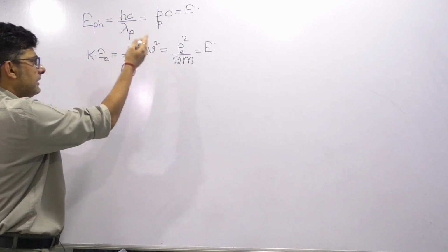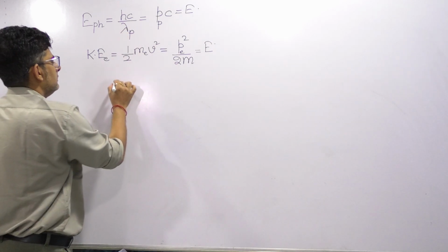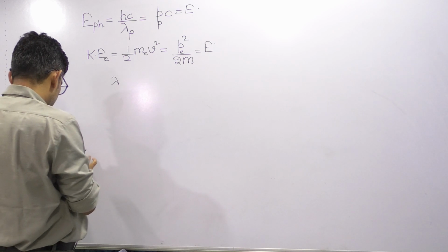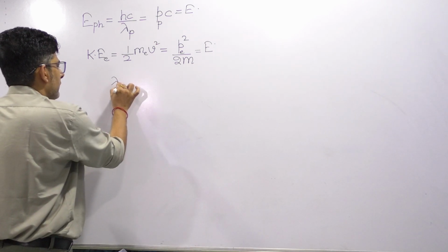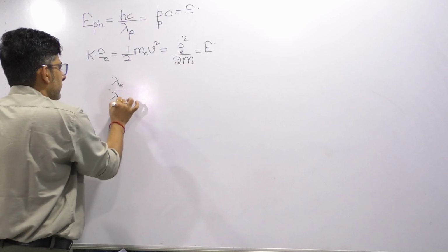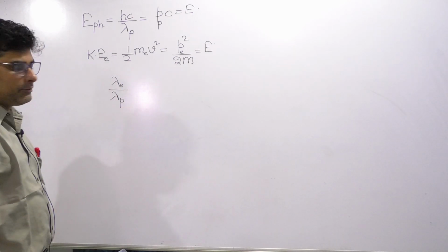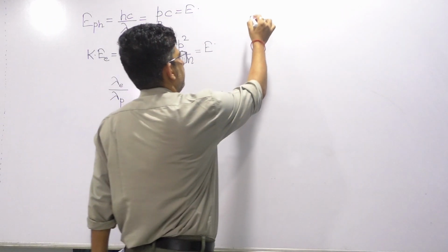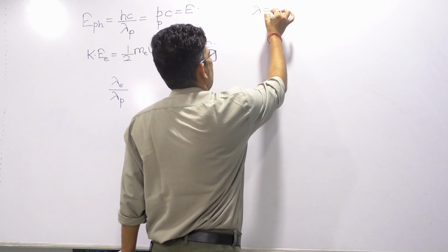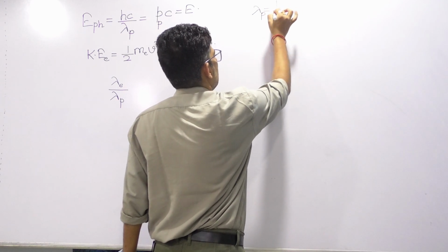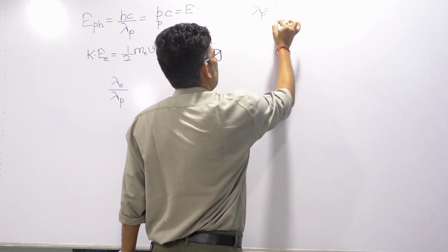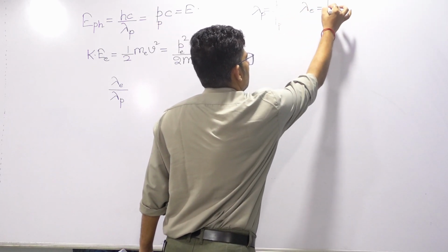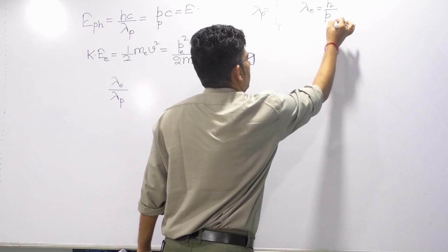So anyways, we will see the ratio of the de Broglie wavelength of the electron by the wavelength of the photon, lambda E by lambda P. Now for any case, lambda of photon, as we know, is h by p, and lambda of electron, de Broglie wavelength, is h by pe.